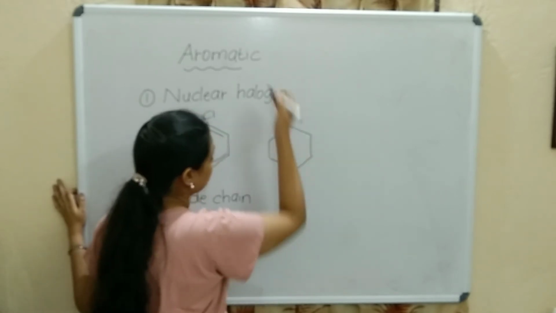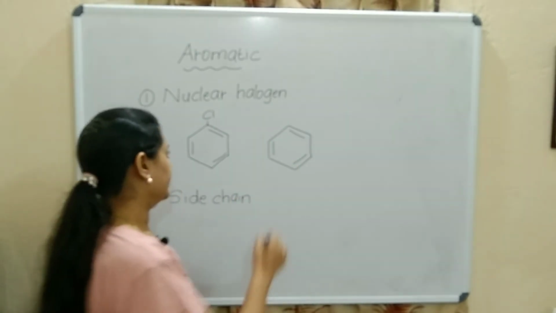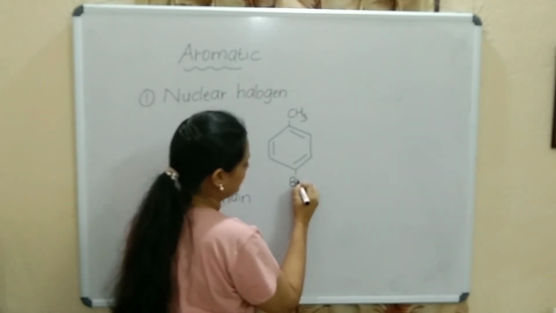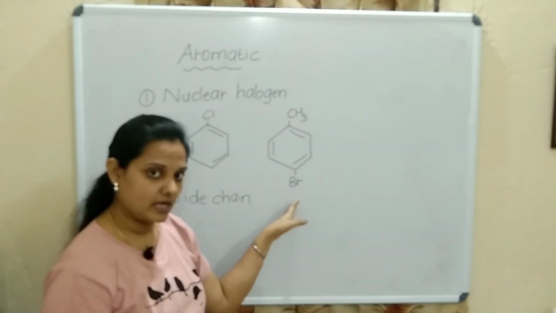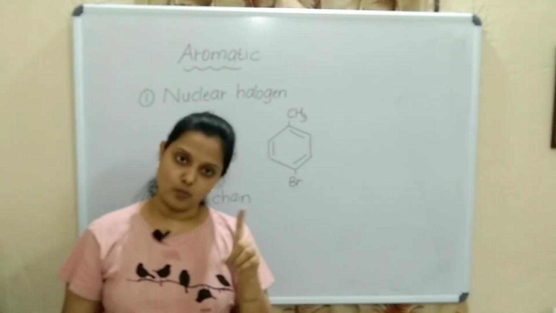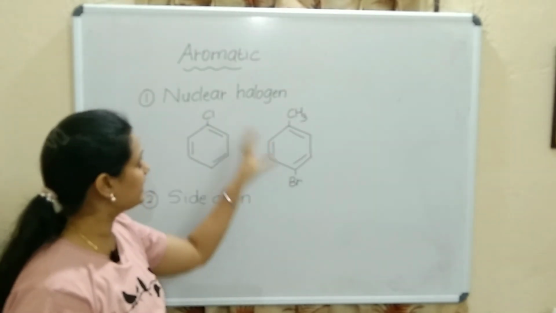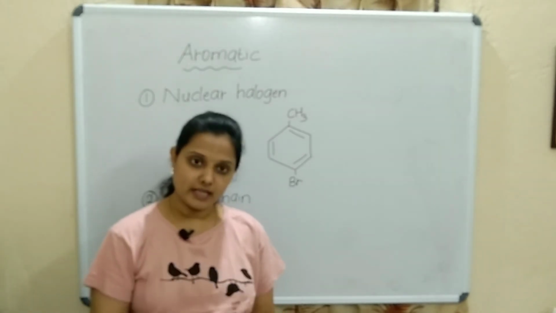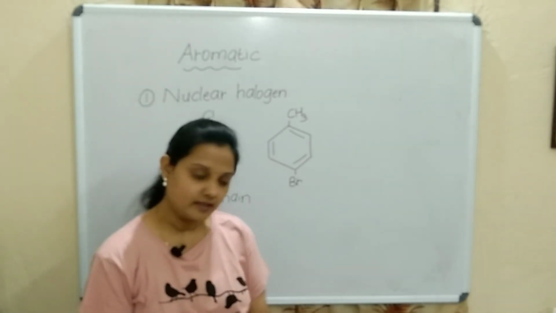Again the benzene ring will be there, because we are learning aromatic compounds having alternate double bonds. Here I will put one group CH3. Here I will put one group Br. What is CH3? You leave that. Okay. What is Br? Halogen, correct. Again now in this compound, how many halogens are there? One single nuclear halogen. So, if in the benzene ring of an aromatic compound one halogen is present, that means it is a nuclear halogen compound. Hope it is clear. Okay.